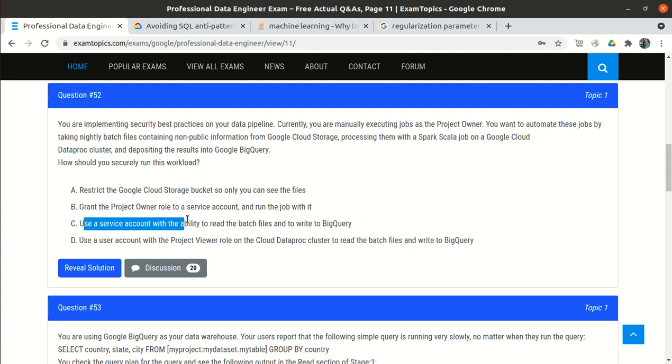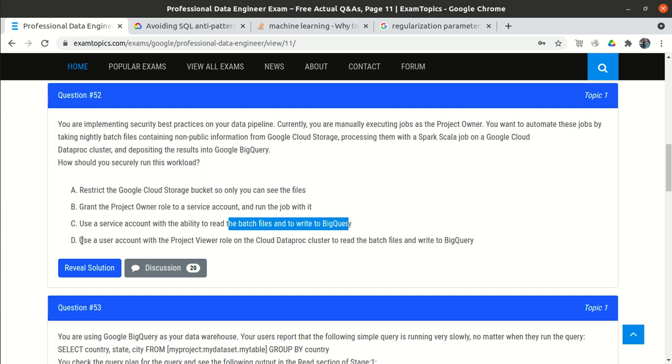Option C: use a service account with the ability to read the batch file. A service account is definitely required, fine, and we give it the ability to read the batch file. It will read the batch file and write to BigQuery, so we gave two accesses, right? Read the batch file and write to BigQuery. But what about the Dataflow job execution access? Execution access is missing, but it still looks okay.